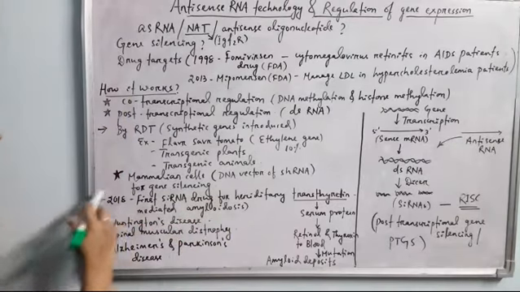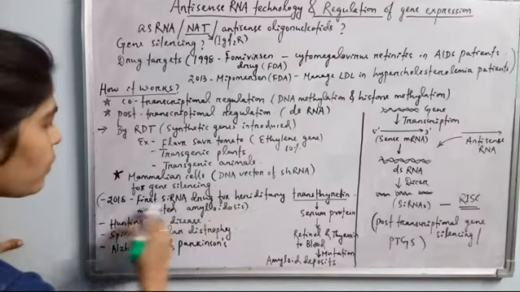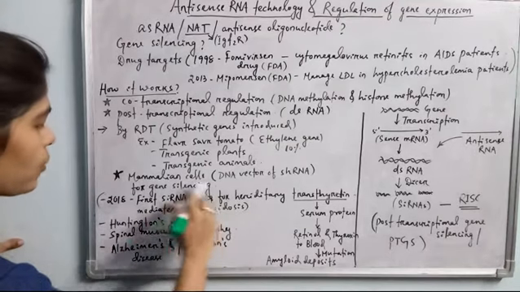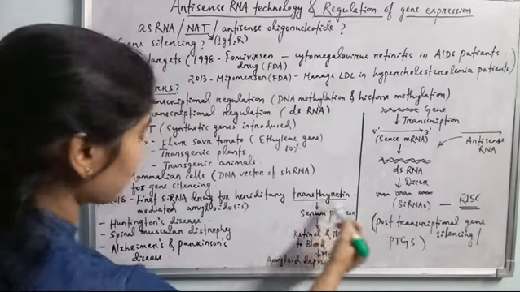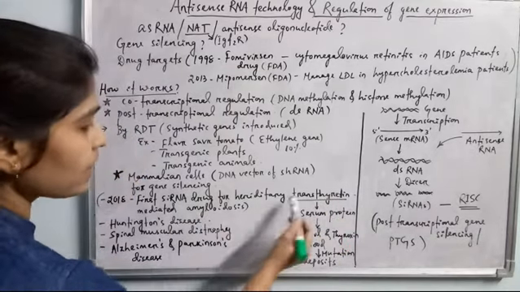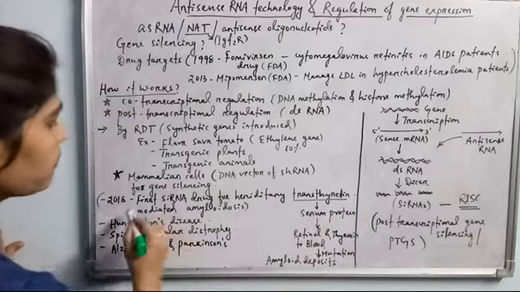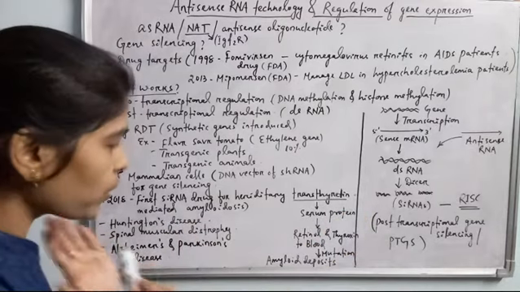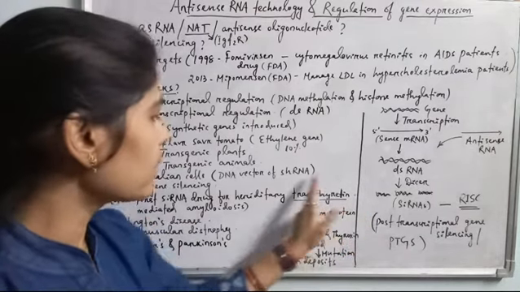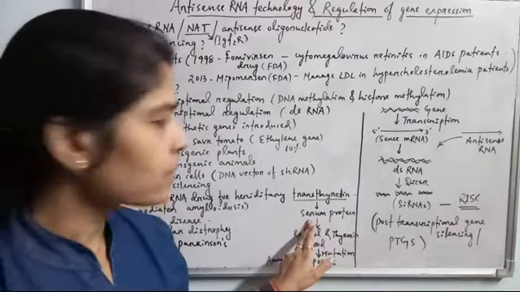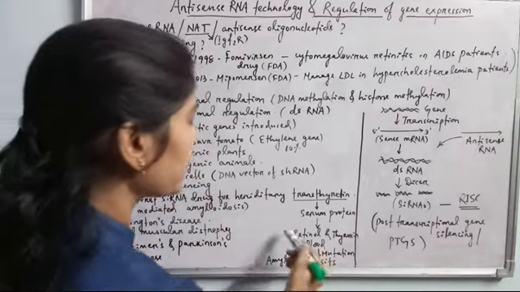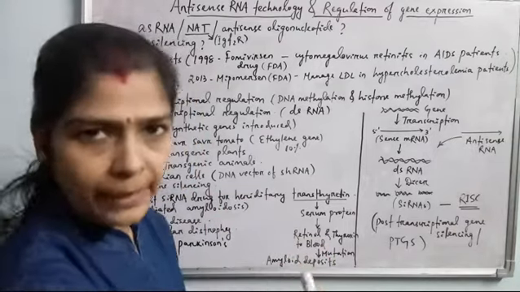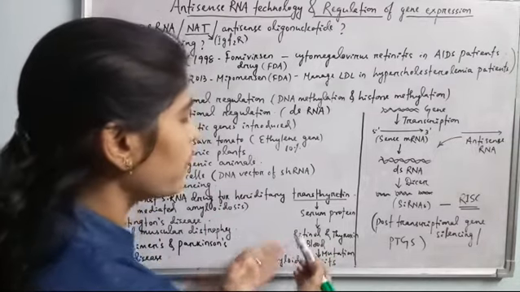And in 2018, the first siRNA drug was utilized. The first siRNA drug was utilized for hereditary what? Transthyretin mediated amyloidosis. This is the disease, transthyretin mediated amyloidosis. Here what is produced? See, transthyretin is nothing but a serum protein which is responsible for release of retinol, that is the precursor of vitamin A, and thyroxine to blood.